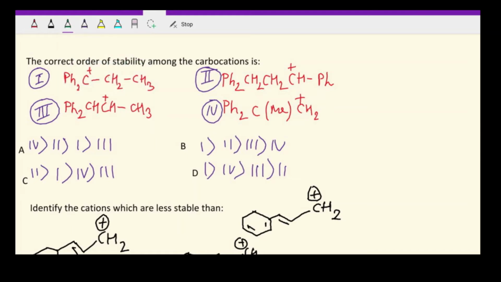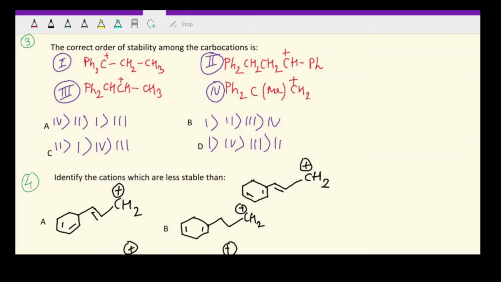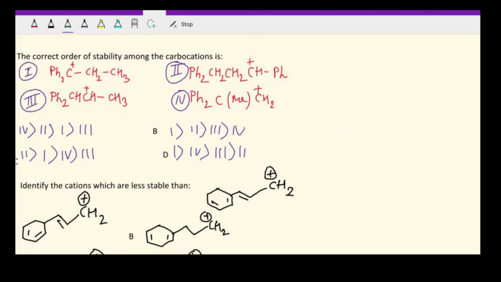Okay, let's just try to visualize the structures. Now you may not have to draw the structures always in very detail, but here just for the sake of explanation, let's try to draw them. So first, if I try to draw it in short, Ph, C with a positive charge, Ph, CH2, CH3.